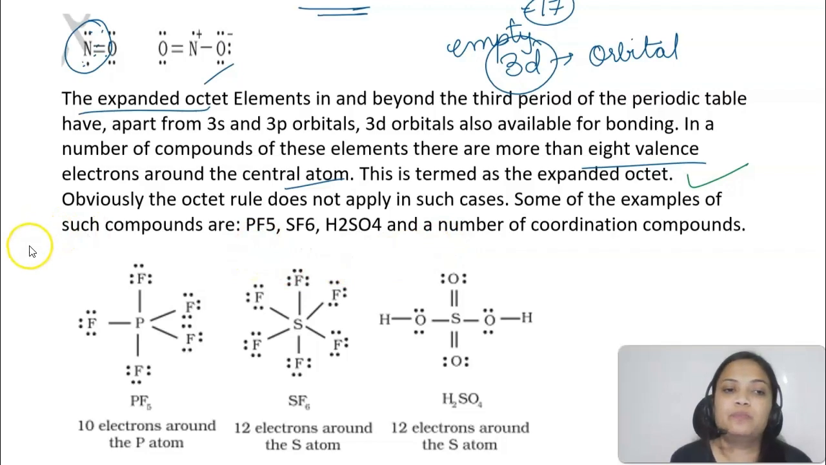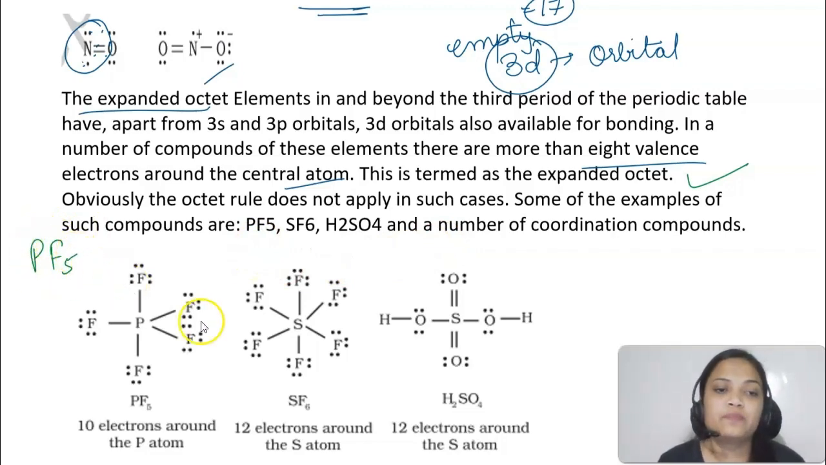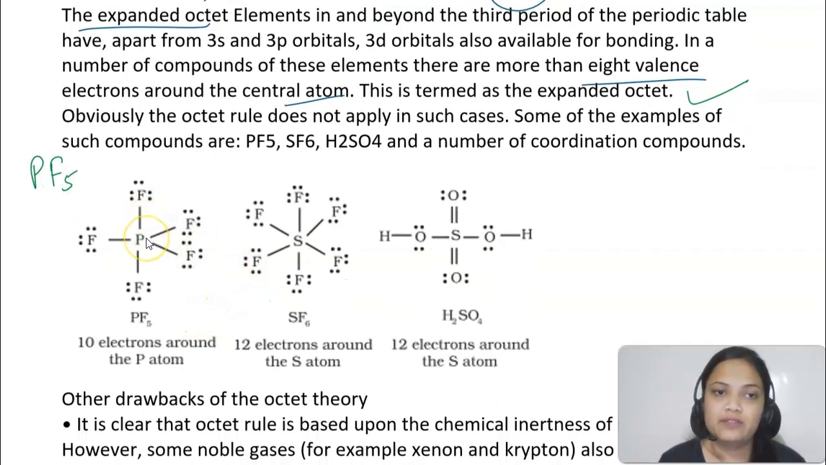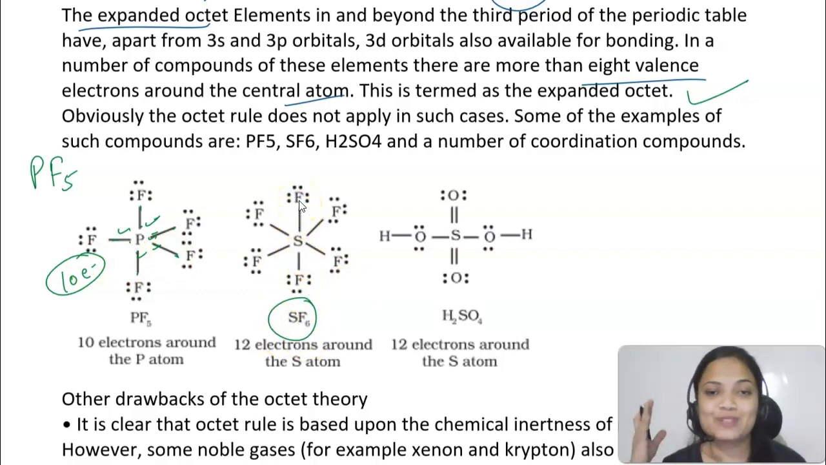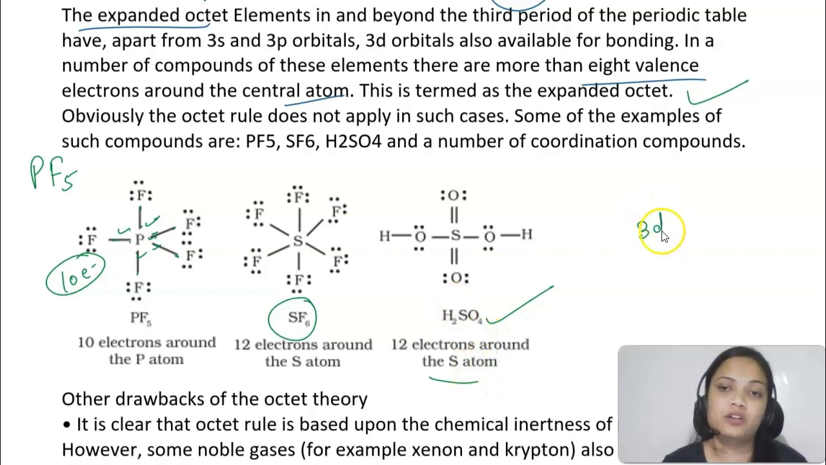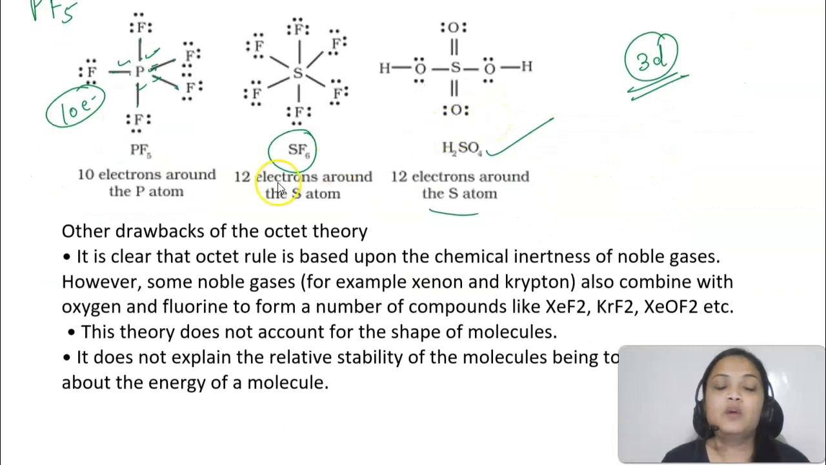For example, PF5. So here in PF5, see, phosphorus already has 5 electrons, right, and 5 it is sharing with fluorine, like 1 2 3 4 5 6 7 8 9 10. So here there are a total of 10 electrons around phosphorus, more than 8. Why? Because phosphorus has this empty 3d orbital. Similarly, in SF6 you have 12 electrons. See how much more than 8 that is. And here also sulfur has 12 electrons in H2SO4 because of the empty 3d orbitals. So the octet expands, and that's how the octet rule is not applicable in this case. Okay, now what are the other drawbacks?